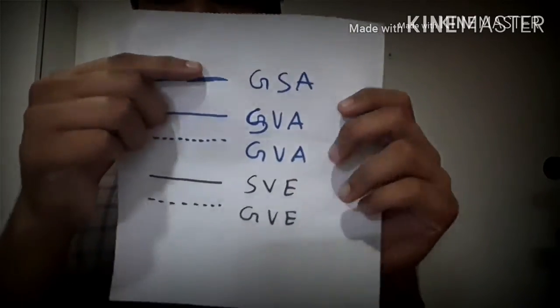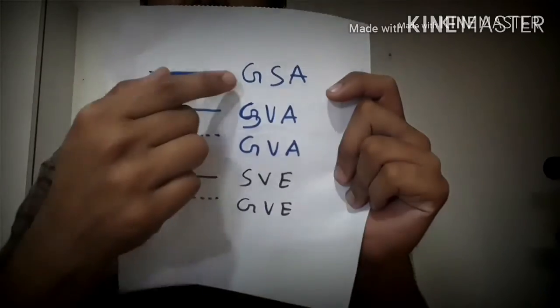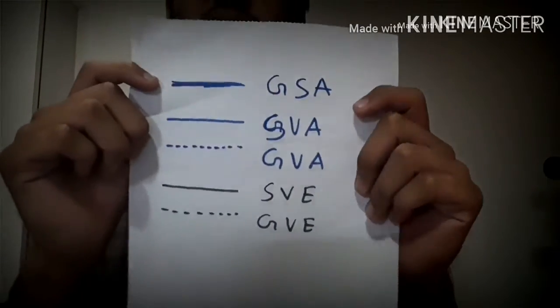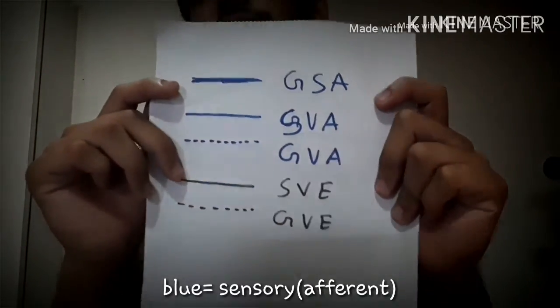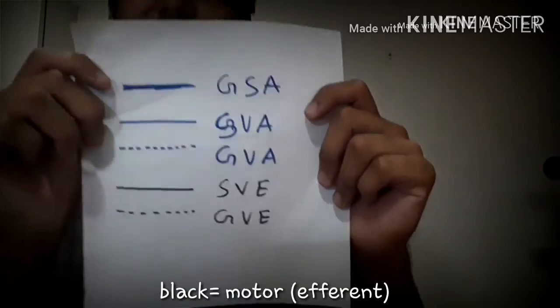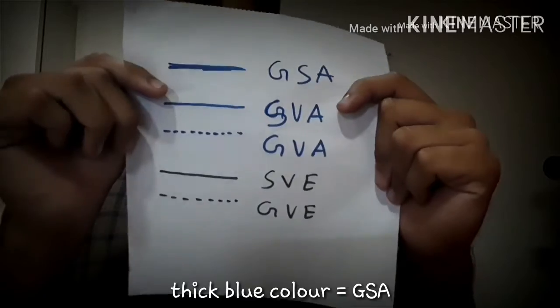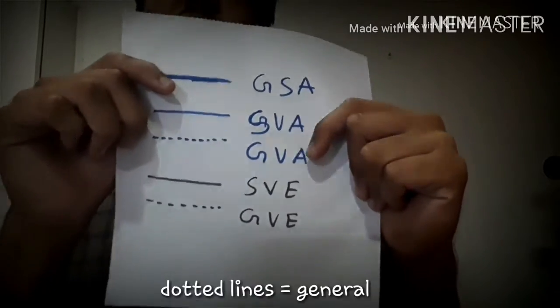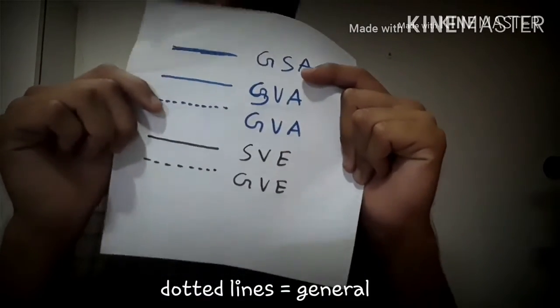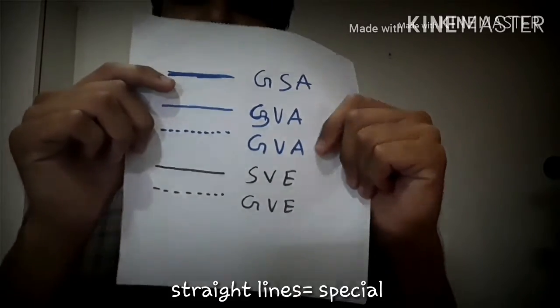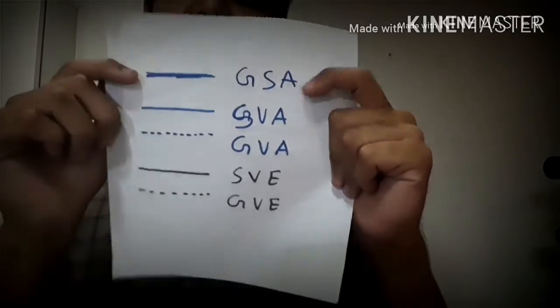So, this thick blue color signifies general somatic afferent fibers. Primarily, the blue color is for afferents and the black color is for efferents. So the thick blue color is for general somatic afferent. The straight blue lines are for special visceral afferents. The dotted blue lines are for general visceral afferents. Now, dotted are for general and straight lines are for special. So, dotted blue lines signify the general visceral afferent fibers.